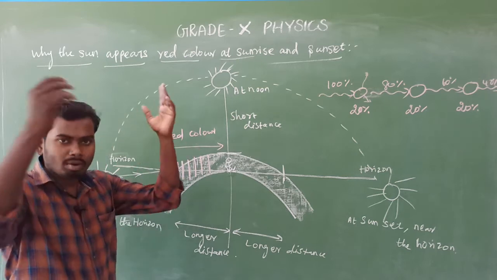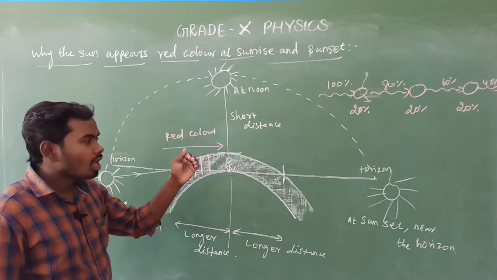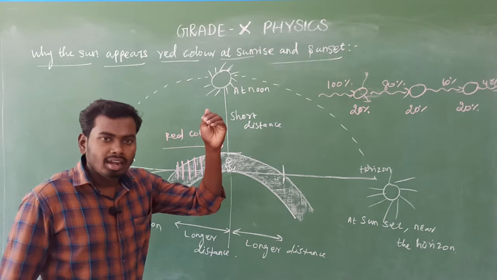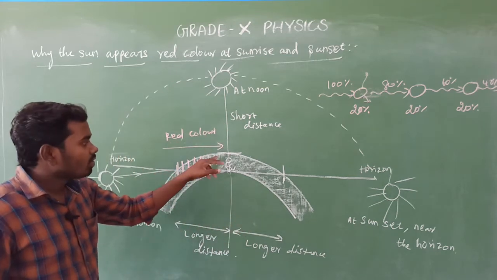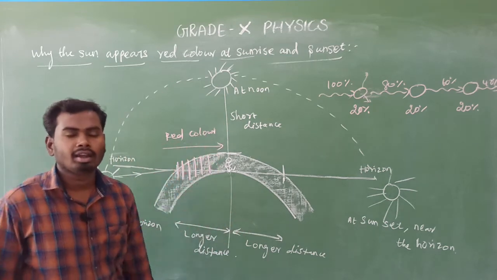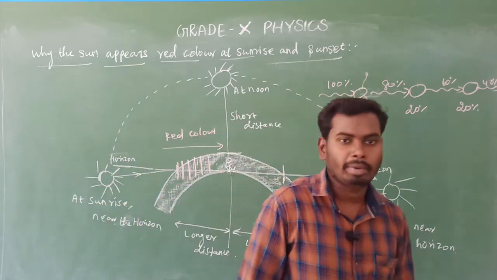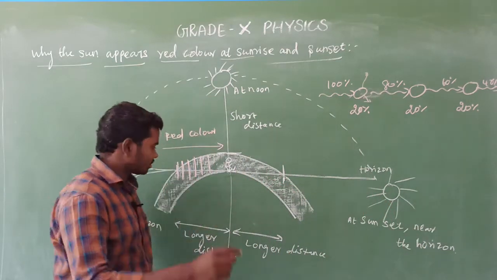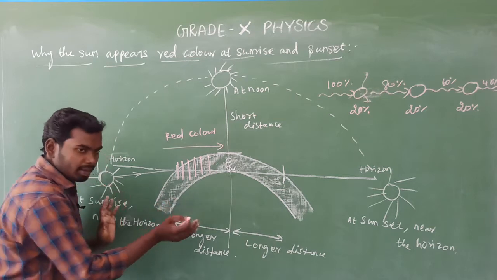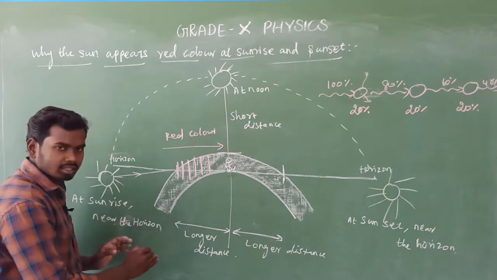but the red color has maximum wavelength. That is the reason why the red color undergoes very little amount of scattering, due to which we can see the red light. That's all. The same phenomenon. Okay, don't get confused. Yes. Next, the sunrise is completed. Am I right? The sunrise completed.